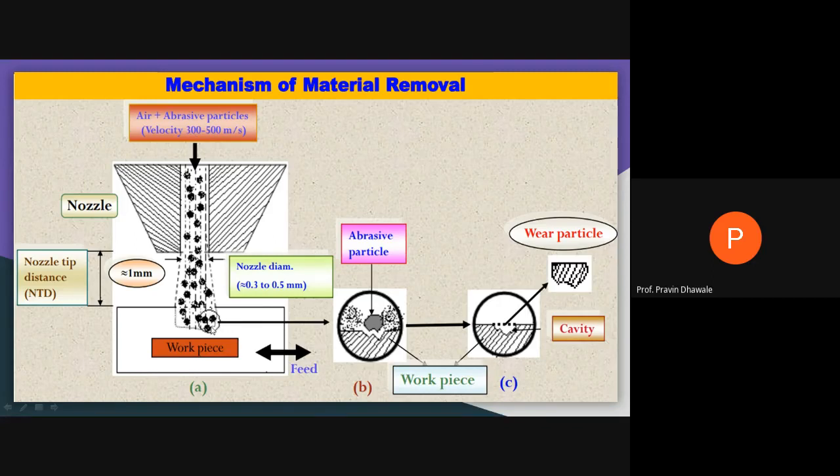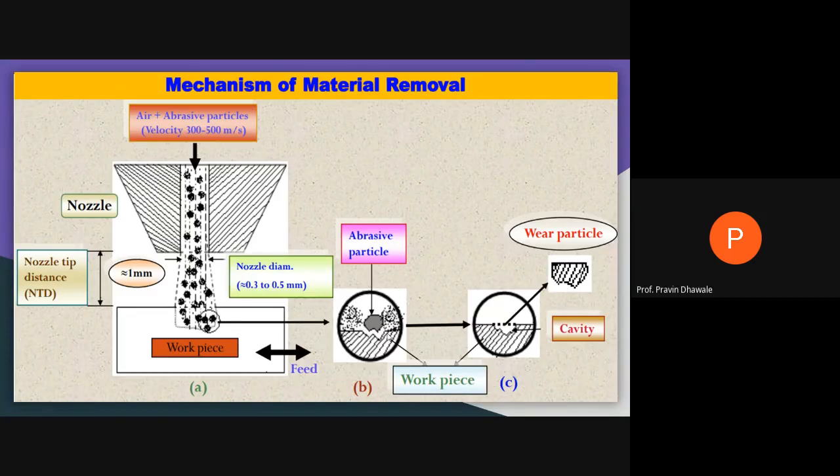This portion is an enlarged view, shown over here, of how the material removal mechanism is carried out. If this is one particle you are observing here, it has a sharp edge. Because of striking with high velocity, chipping and erosion actions take place on the surface of the workpiece.